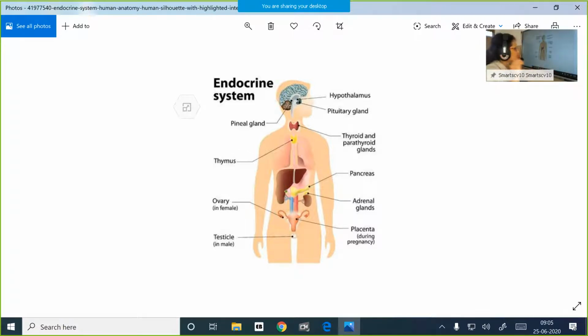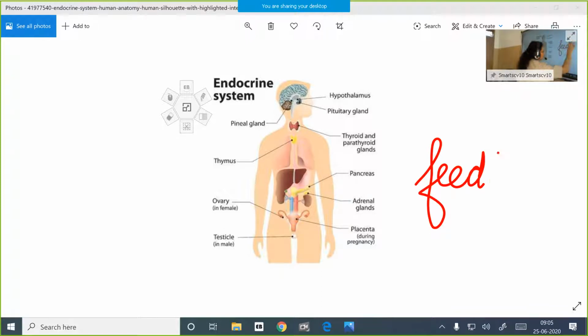Now, when we discuss this pancreas, children, we have to think about the feedback mechanism. The hormones secreted in our body, the timing of the hormones secreted, that means when the hormones should be produced and secreted by the endocrine glands, that timing, as well as the amount, how much this hormone should be produced, that timing and amount of the hormone secreted is controlled by a mechanism. That is what is called the feedback mechanism.